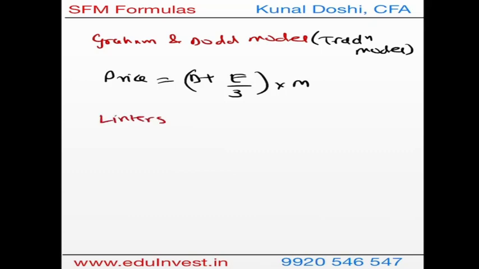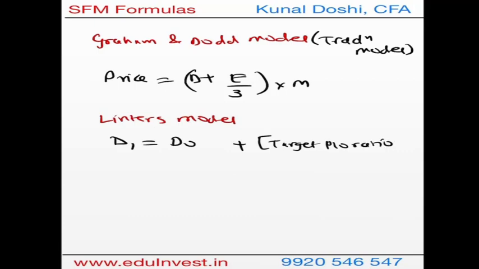The next is Lintner's model. Lintner's model gives you the expected dividend, it does not give you the price, but the expected dividend, which is a combination of current dividend plus the target payout ratio from your earnings, and both of these have a weight. So if you're going to give dividend a weight of, let's say, C, for target payout ratio with your EPS, the weight will be 1 minus C. C is a hypothetical weight.